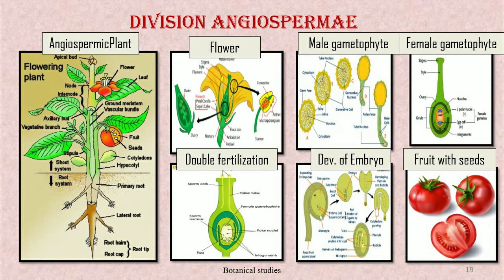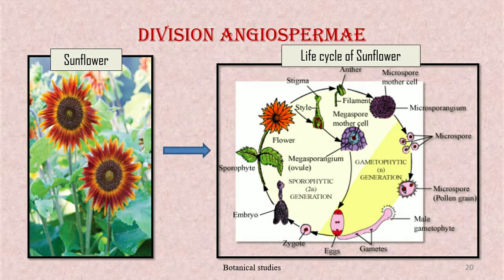The cotyledons are also called seed leaves because in many instances they emerge and become green when the seed germinates. The cotyledon stores food for the developing embryo. Life cycle of angiospermic plant has two distinct phases, the diploid sporophytic phase and the haploid gametophytic phase. The main plant body is present in sporophytic form, which produces flowers. Inside the flowers, male and female gametophytes are developed.